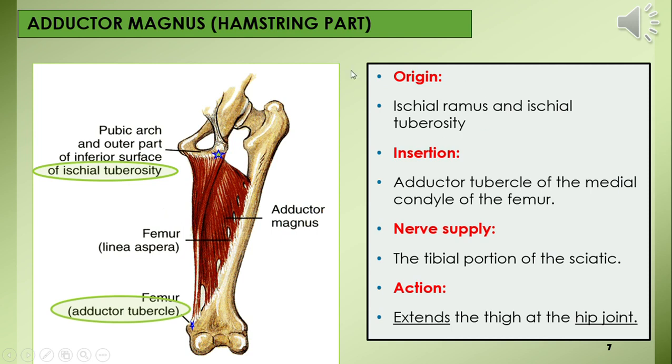Now, the adductor magnus muscle has two parts. The adductor part is arising from the common ischiopubic ramus and inserted on the linea aspera, while the hamstring part, which we're going to discuss here, is arising from the ischial tuberosity, you can see here, and then this part is inserted on the adductor tubercle. The nerve supply of this part is from the tibial part of the sciatic nerve, while the adductor part is supplied by the obturator nerve.